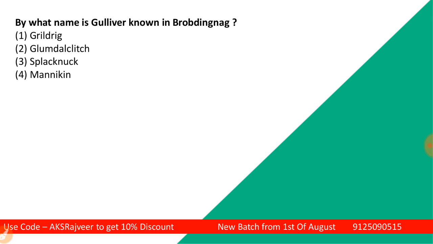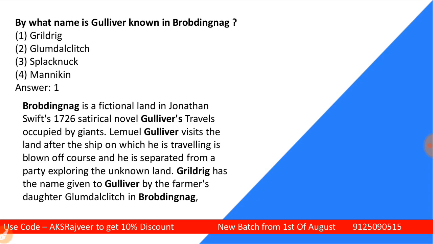By what name is Gulliver known in Brobdingnag? Grildrig, Glumdalclitch, Splacknuck, or Manikin. So please do select the right one, students, please. The correct answer is one. It's Grildrig. This one is the correct answer.